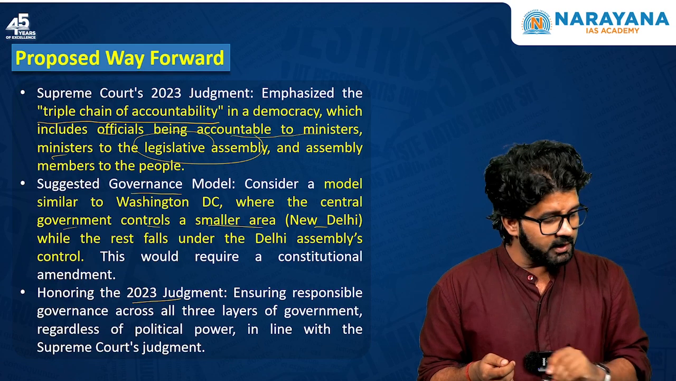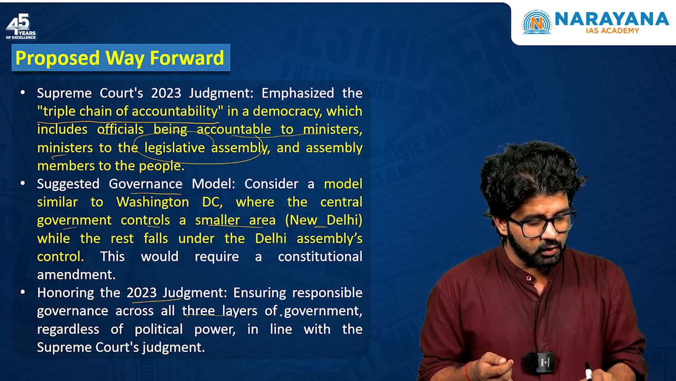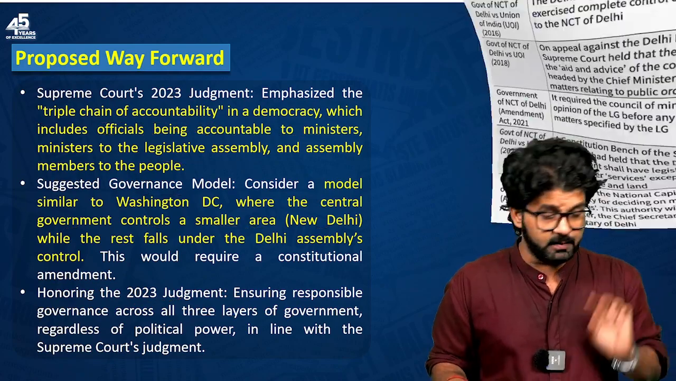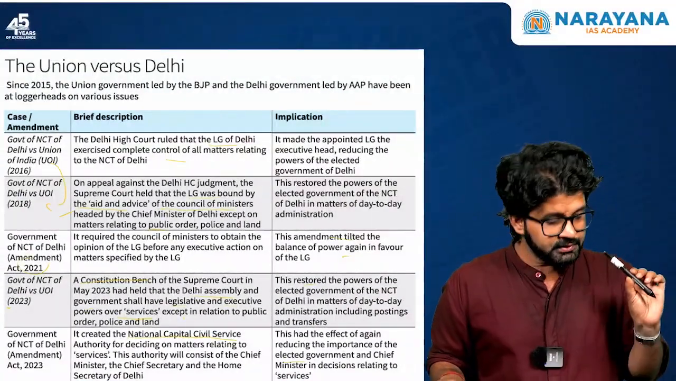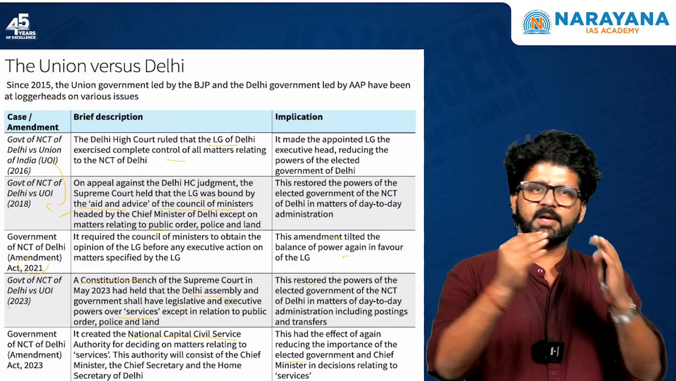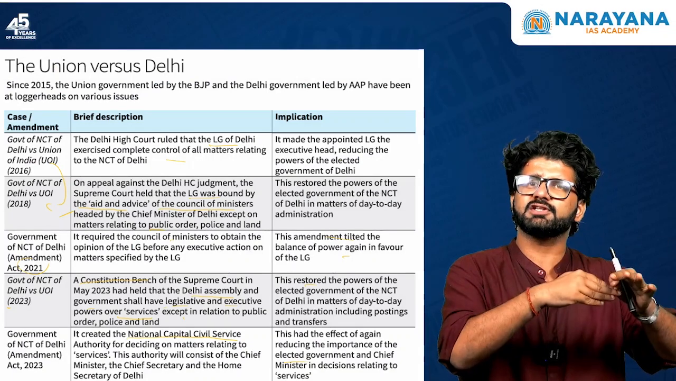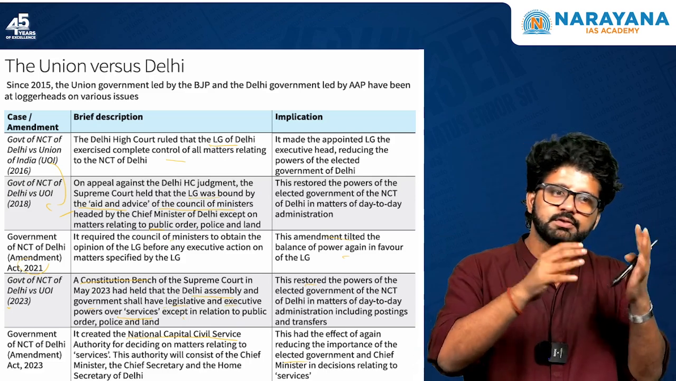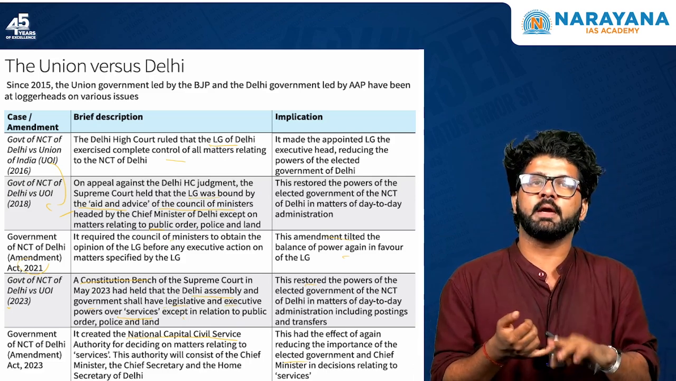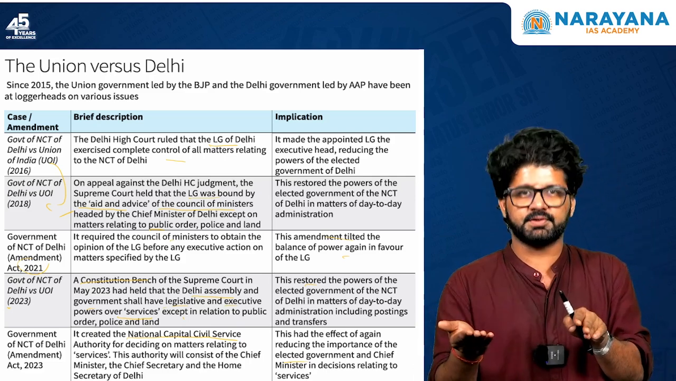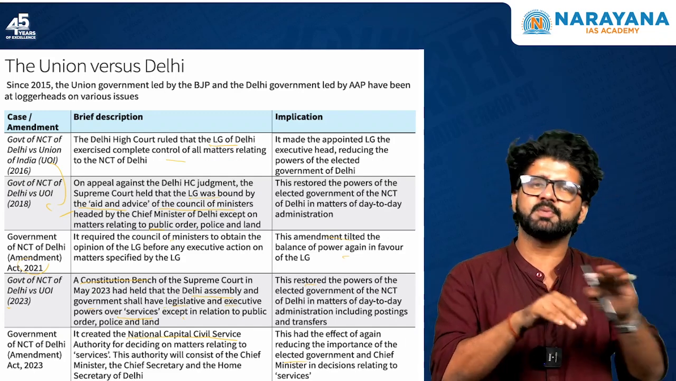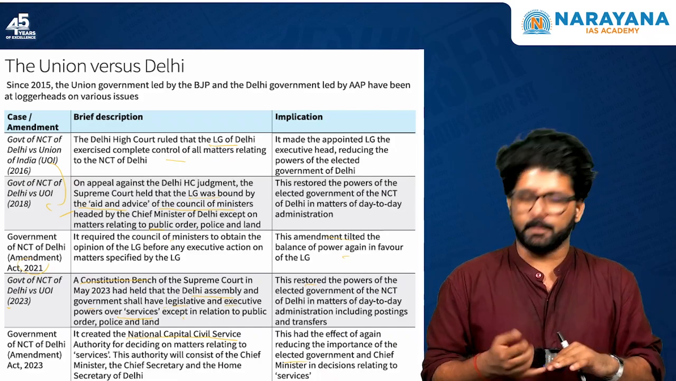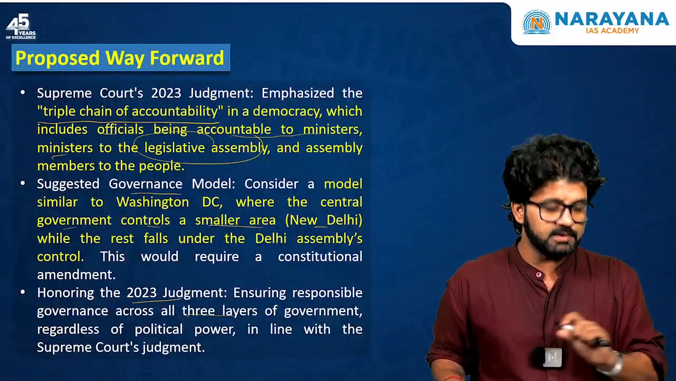Honoring the 2023 judgment, ensuring responsible governance across all 3 layers of government, regardless of political power, in line with Supreme Court judgment. Again, you can go back and you can see all these judgments, what is happening. One judgment, if it tilts in favor of LG, the other judgment will come, which will try to restore the power of Council of Ministers. So these kind of judgments, they play a crucial role in deciding the power is shifting to which side. And a harmonious relationship is needed for what you can say, sabka saath, sabka vikas, or proper inclusive development of Delhi. So do remember this triple chain of accountability.